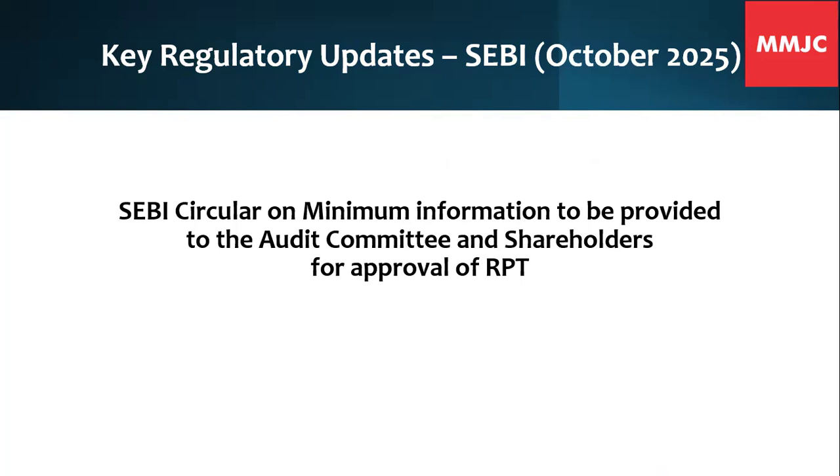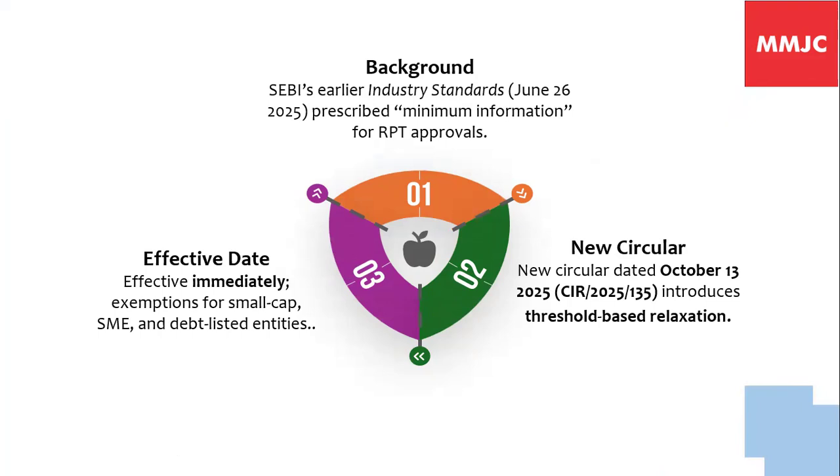In June 2025, that is on 26th June 2025, SEBI, in consultation with the Industry Standards Forum, that is ISF, had issued RPT guidelines for giving minimum information to the Audit Committee and shareholders before passing RPT related resolutions. SEBI has issued one more circular on October 13, 2025, through which it has provided some threshold-based relaxations from compliance of the earlier circular. This circular is effective immediately, that is from October 13, 2025.